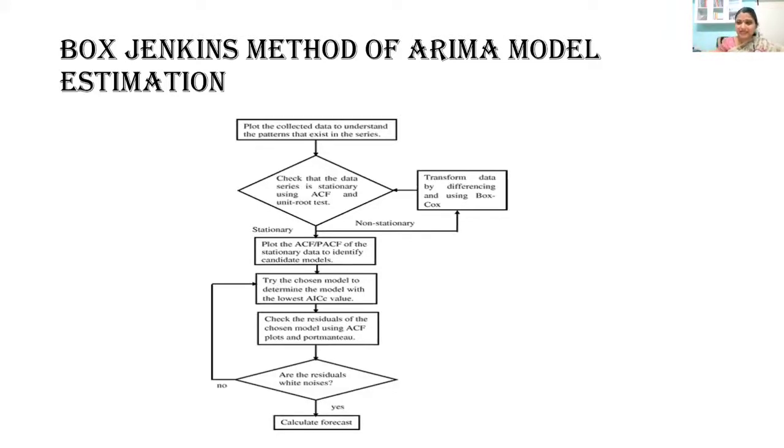So the error ET, if it does not have much story to say with its own past, then it is an AR model. But if this epsilon is also related to its own past residuals, so the residuals are also getting integrated with themselves, the series is also getting integrated with itself, that is where we will say it is an ARIMA model.